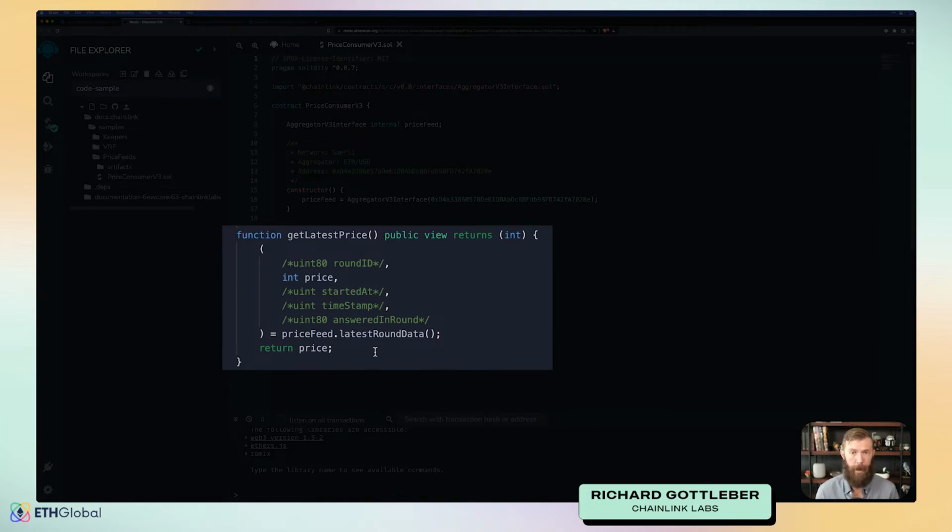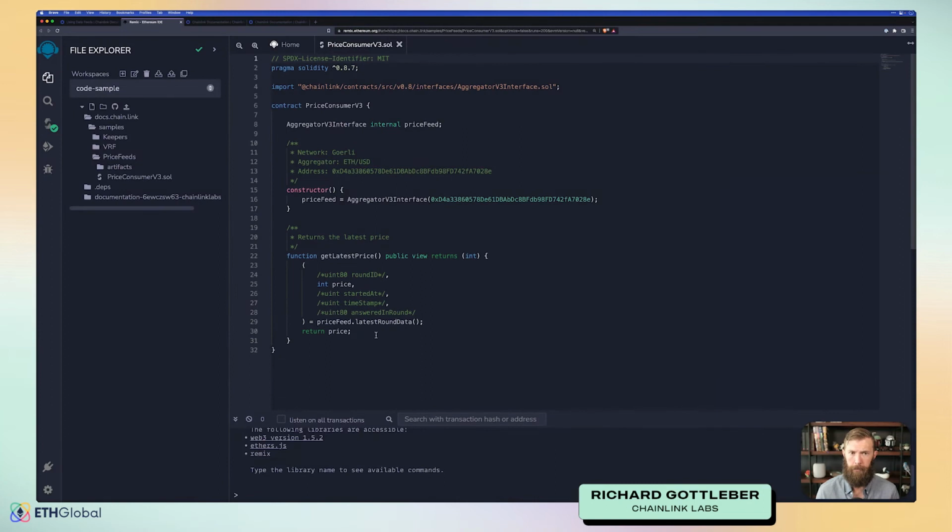Finally, we take that price and we return it. That's it. It's a pretty straightforward and simple contract, but let's take a look at how to deploy it.